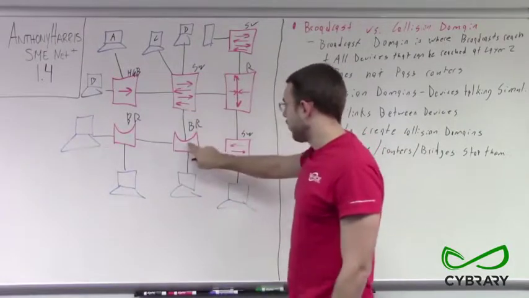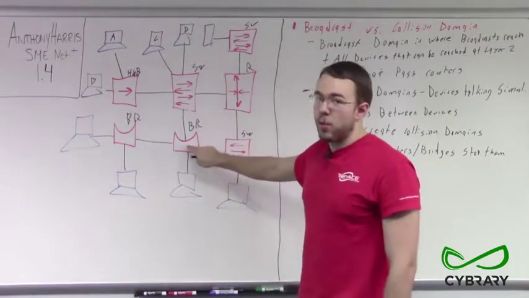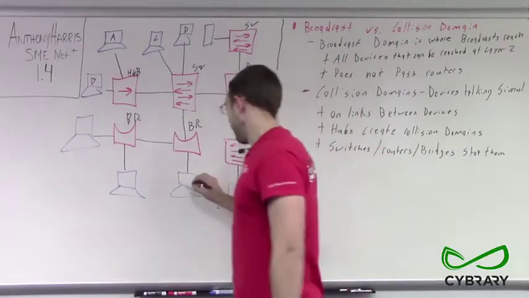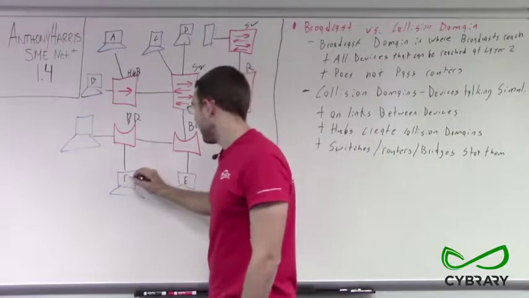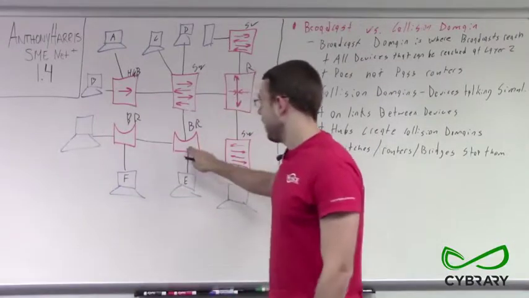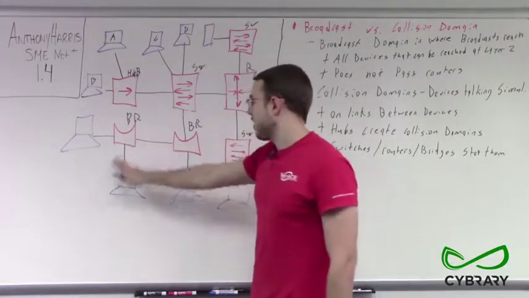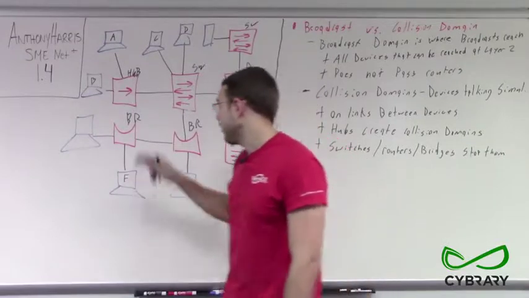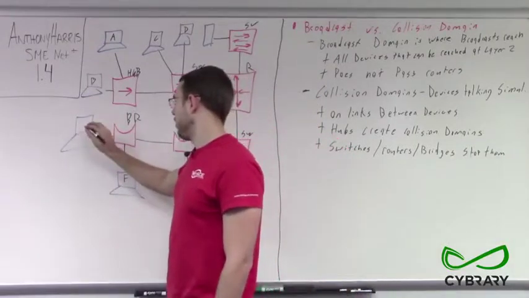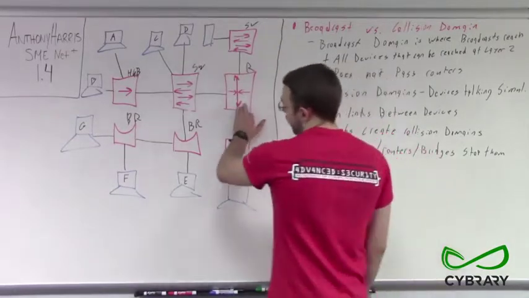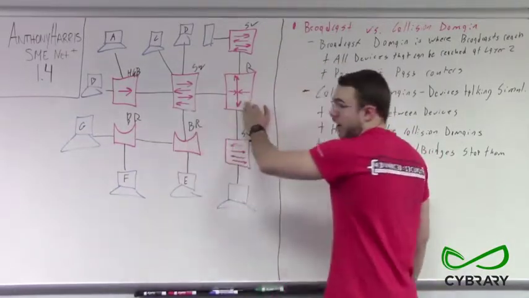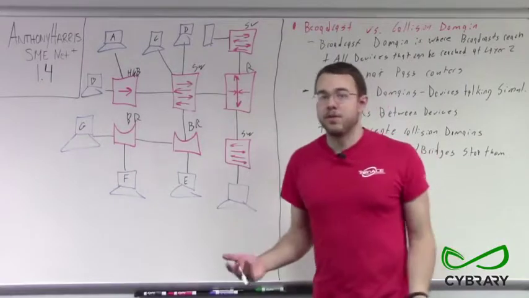And our switch sends it on to a bridge. Now will our bridge forward on a broadcast? Yes. So we have computer E and computer F. Computer E is going to receive that. The bridge will also forward it on to our second bridge, who will forward it on to computer F. And our bridge will also forward it on to computer G. Now, what about our router here? If our switch sends that broadcast message to our router, will our router forward it on?